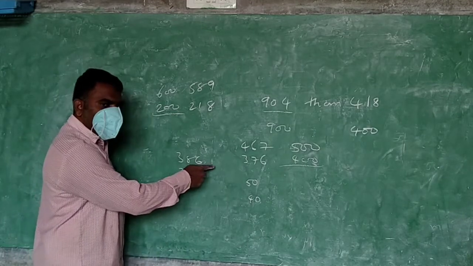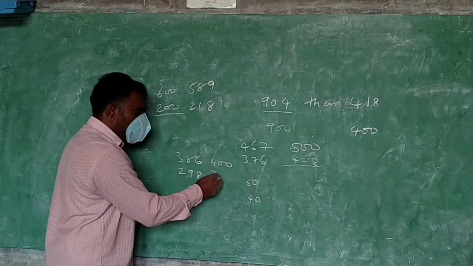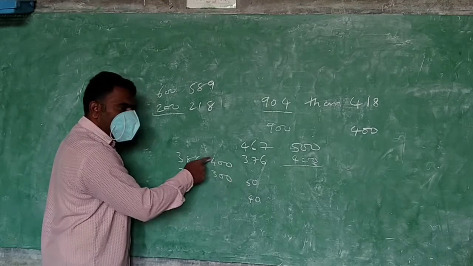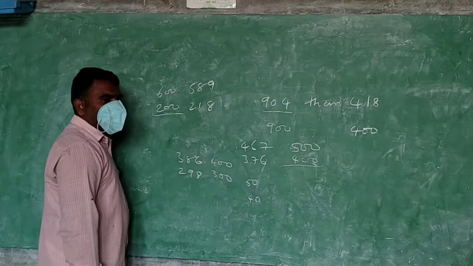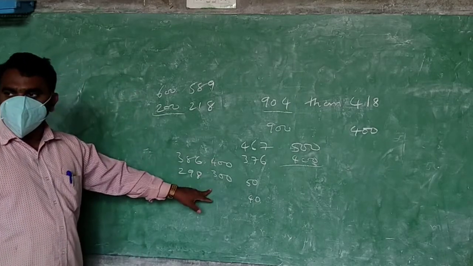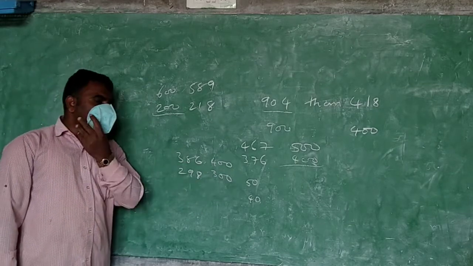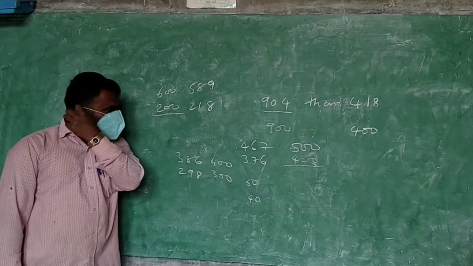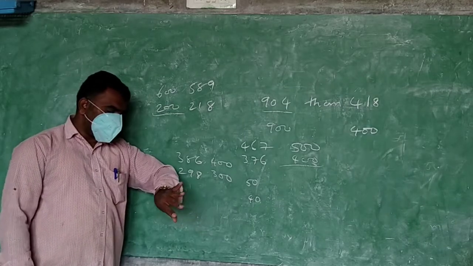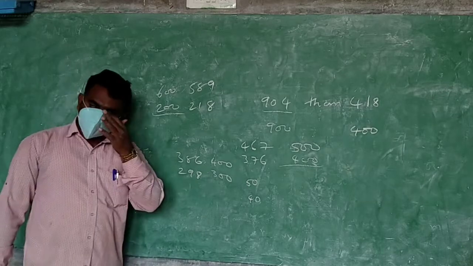So here it is closer to 400. This is closer to 300. How much more is this than that? 400 is more than 300, no? How much more? 100. Means what should we do? Subtraction. 400 minus 300 will be 100. So you got 100.